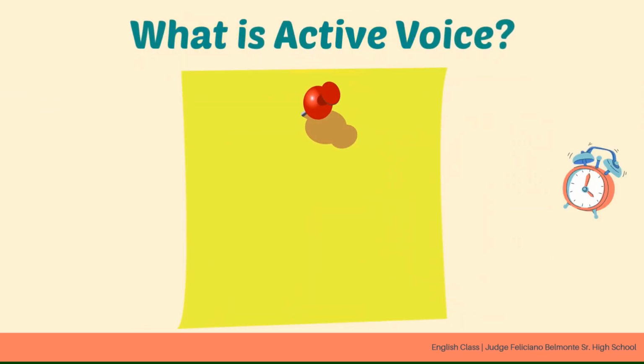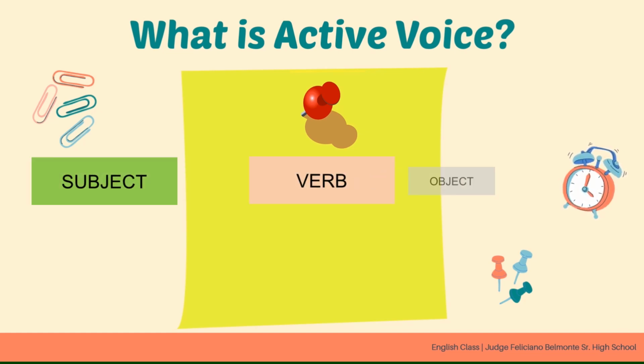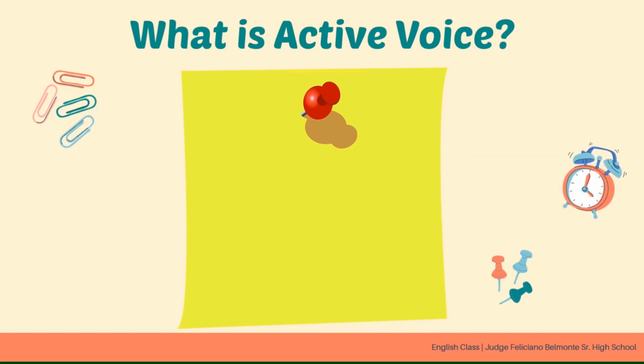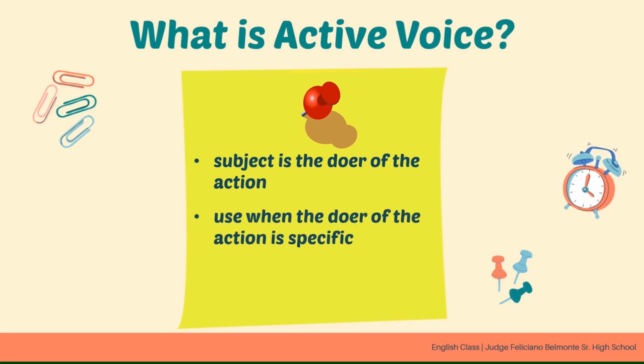What is active voice? The active voice is the normal voice. This is the voice that we use most of the time. We have the subject, the verb, and the object. The subject is the doer of the action. We use active voice when the doer of the action is specific, and it emphasizes the doer of the action.